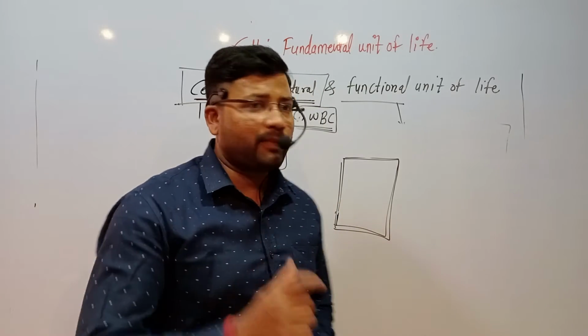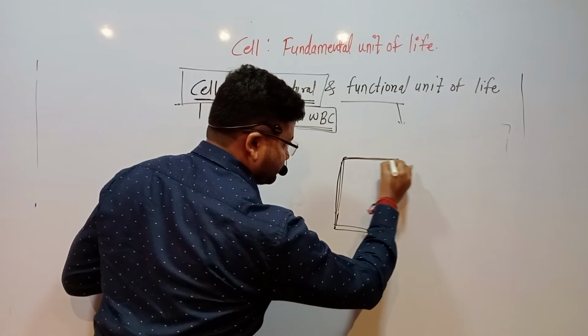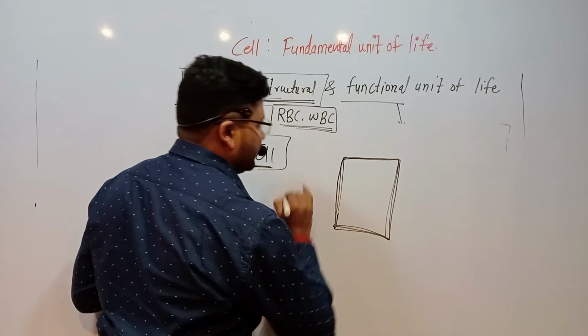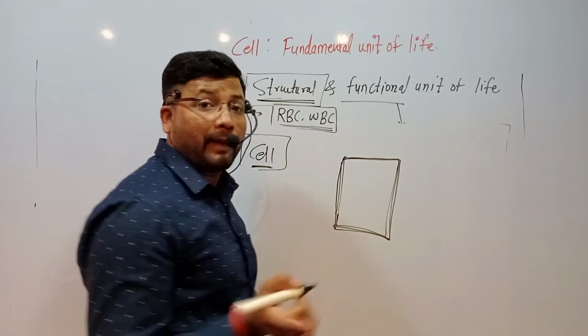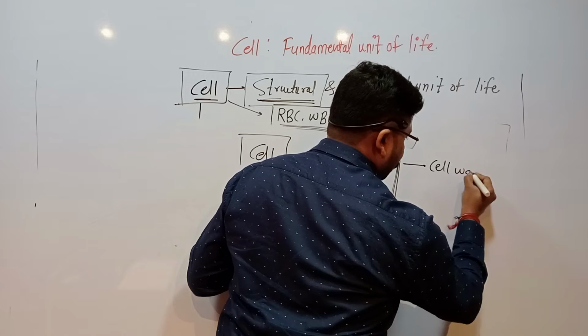These parts begin with the outermost part. If it is a plant cell, the outermost part is called the cell wall.